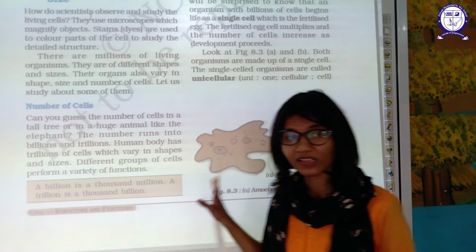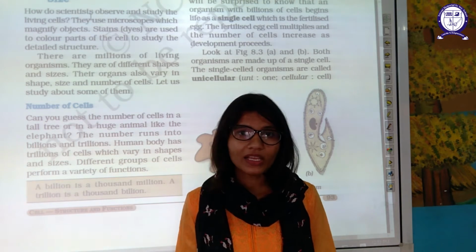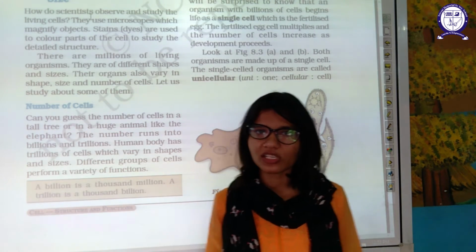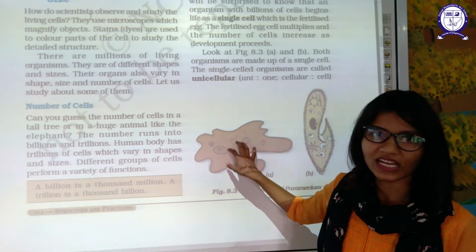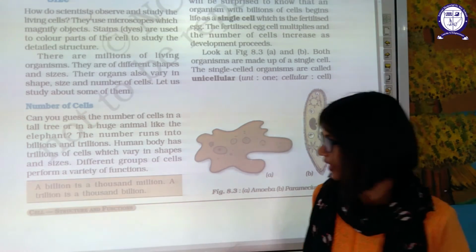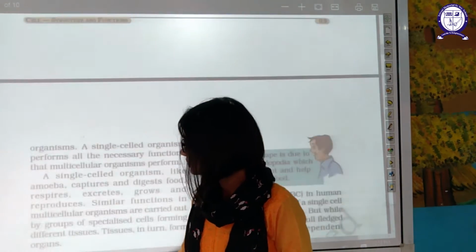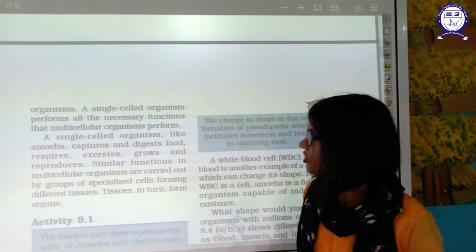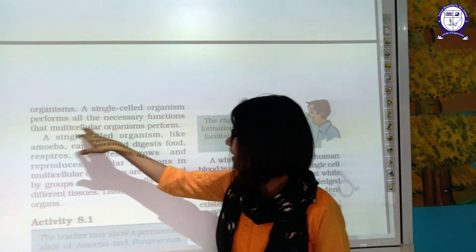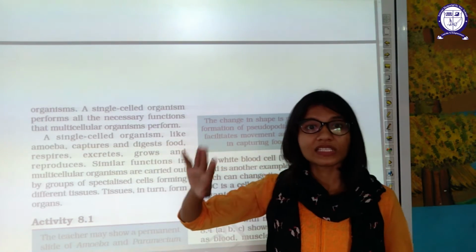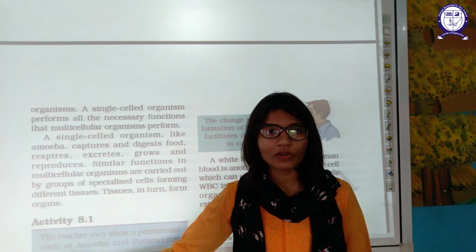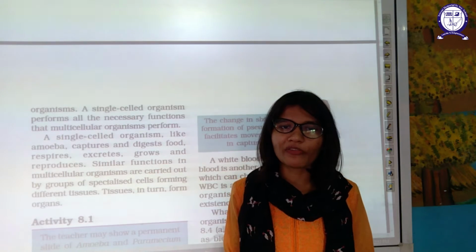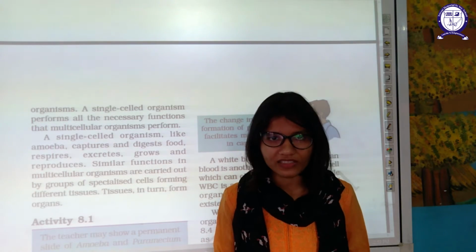Now you can compare these with our body. Our body is made up of billions of cells which perform different kinds of functions, and compare this, they have a single cell. Okay, you can compare now. Single cell organisms perform the necessary functions that multicellular organisms perform. Unicellular organisms can perform all functions which are performed by multicellular organisms.